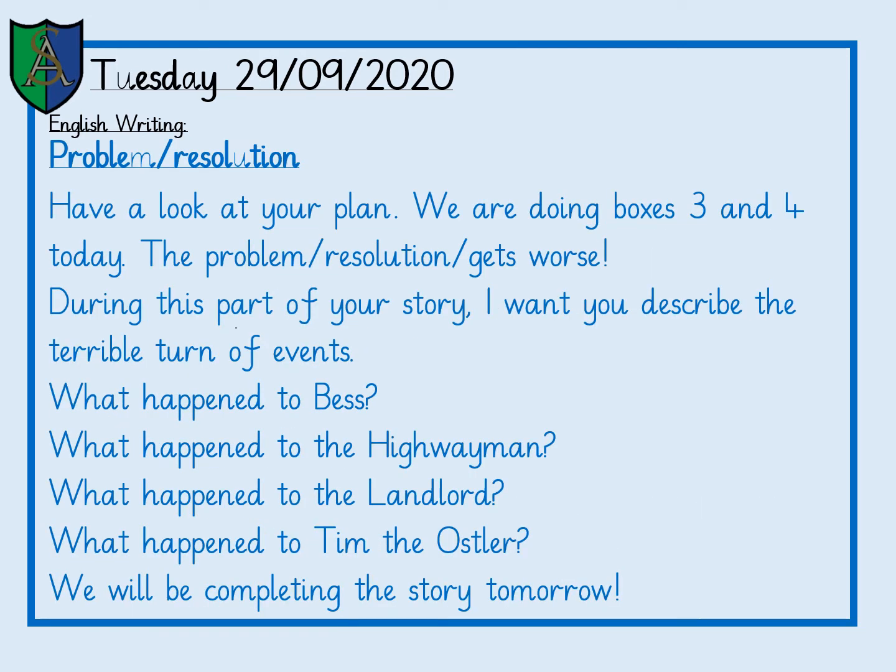So yesterday we did the opening and the build-up of the story. So have a look at your plan, and we're going to be doing boxes 3 and 4 today, which is the problem, or if there's a resolution, or if it gets worse. So during this part of your story, I want you to describe the terrible turn of events. I want you to talk about what happened to Bess, what happened to the highwayman, what happened to the landlord, and what you think happened to Tim the ostler. So just leave the story there at that part, and then we're going to be completing the story tomorrow.